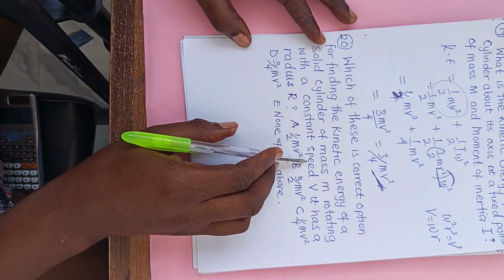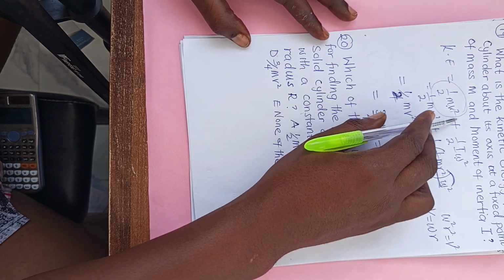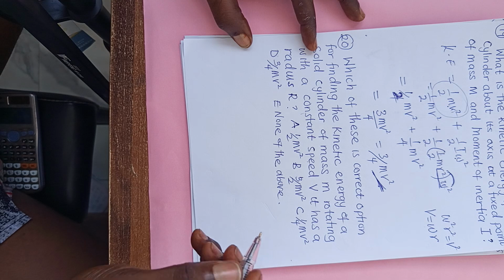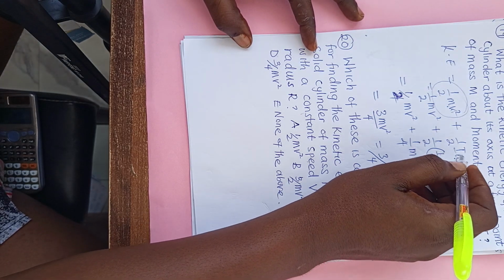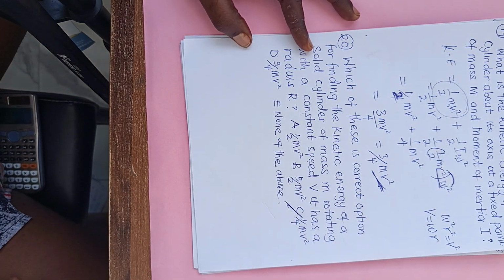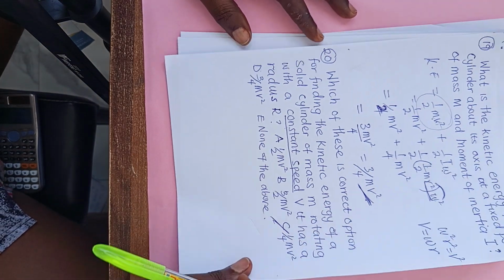Because for a body to move with a constant speed or constant velocity, the translational kinetic energy becomes what? Zero. And in that case, only this one will exist. So our answer will not be this particular answer. Remember, because they say constant speed.